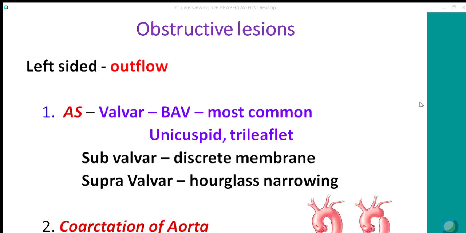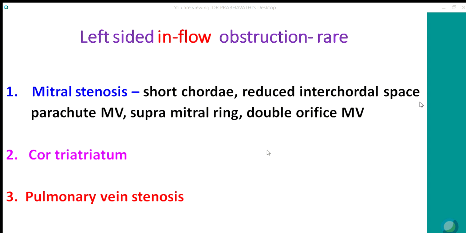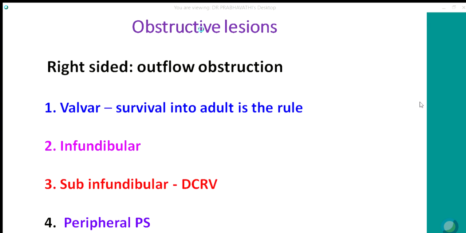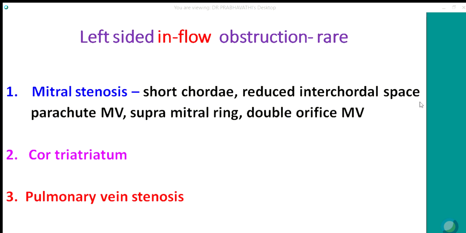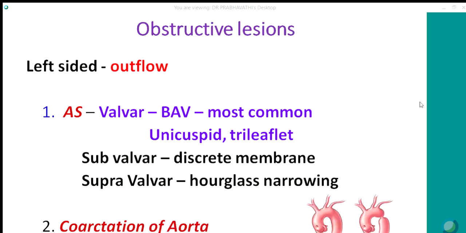In neonates and infants, there can be stenosis with a unicuspid valve, and sometimes even the tri-leaflet valve can cause aortic stenosis. In children, there can be subvalvar aortic stenosis due to a discrete subaortic membrane, or sometimes a subaortic tunnel.